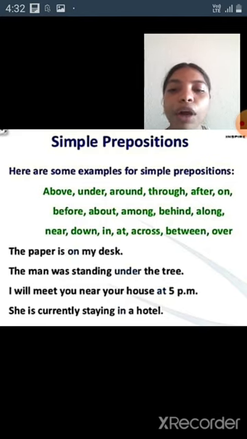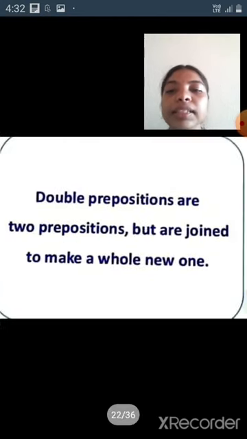The paper is on my desk. On is a simple preposition. The man was standing under the tree. Under is a simple preposition. I will meet you near your house at 5 pm. At is a simple preposition. She is currently staying in a hostel. In is a simple preposition.